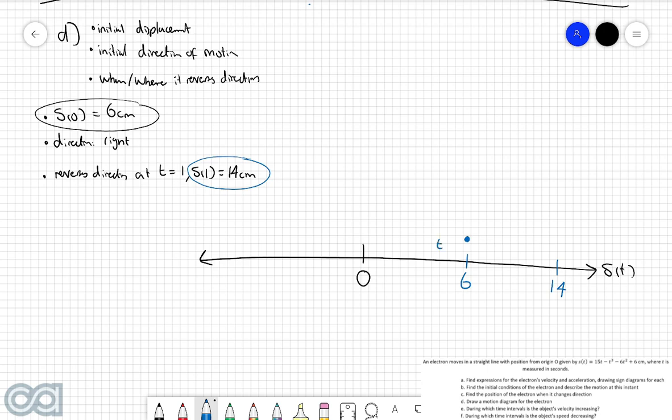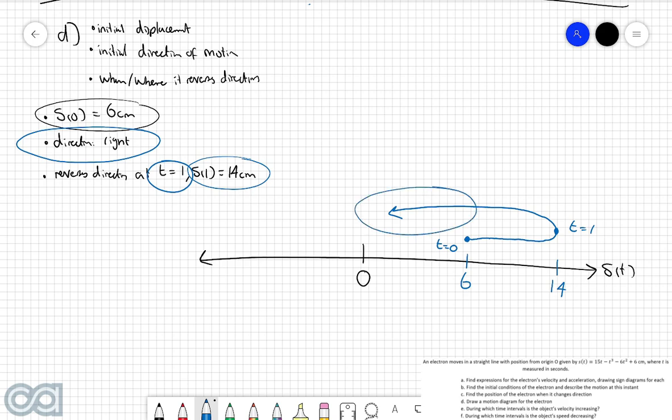I'm going to indicate that this is time is equal to 0. Then we know that initially the electron is moving to the right. So it continues this way until it hits this 14, and then it reverses directions. So I'm going to indicate that this point here is at t is equal to 1, which is what we found here. And now, because we know that the electron only reverses directions at this single point, it means we can indicate that the electron is just going to keep moving to the left without any intention of stopping.